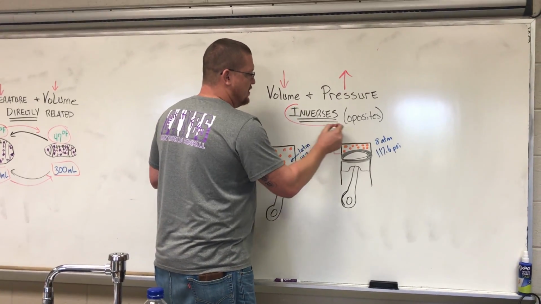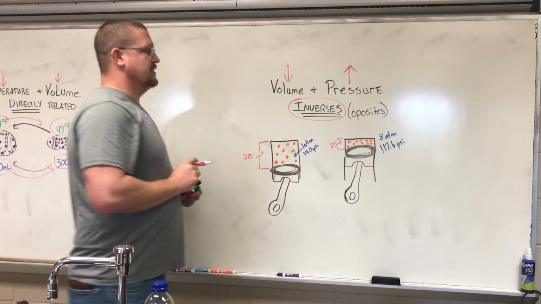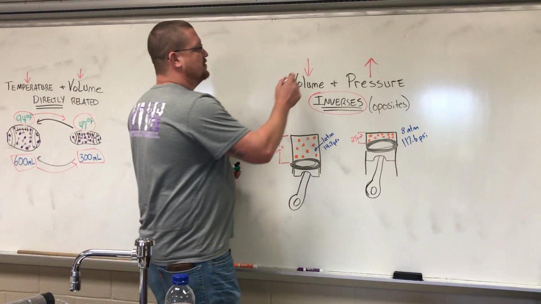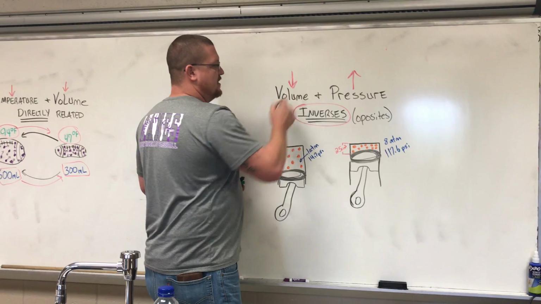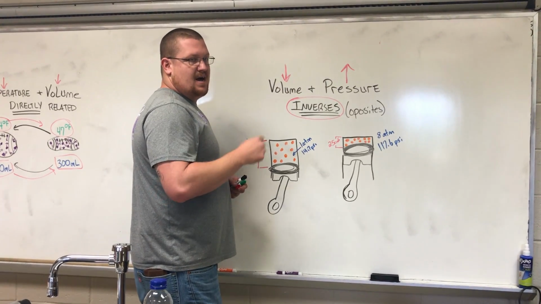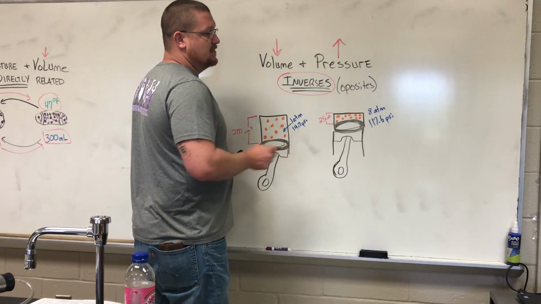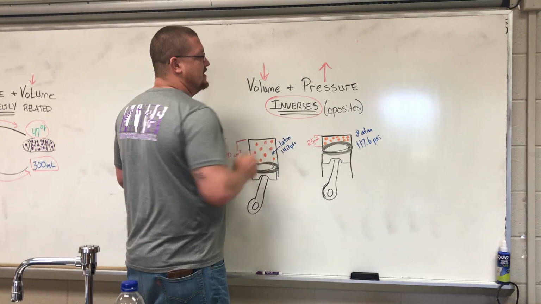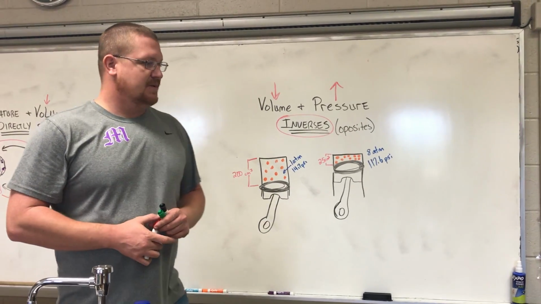Here is what we call an inverse relationship. What happens to one thing, such as a decrease in volume, oppositely affects the other one, such as an increase in pressure.